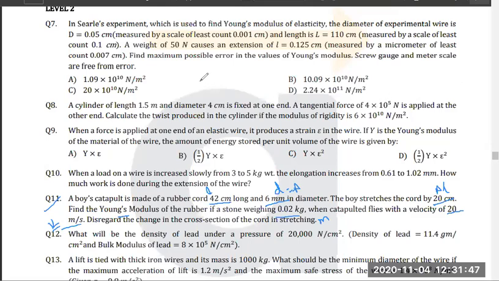And we know that the work done by the elastic force should be equal to the change in kinetic energy, which is half mv square. So half mv square should be equal to half into force into elongation, delta L. Any issues?